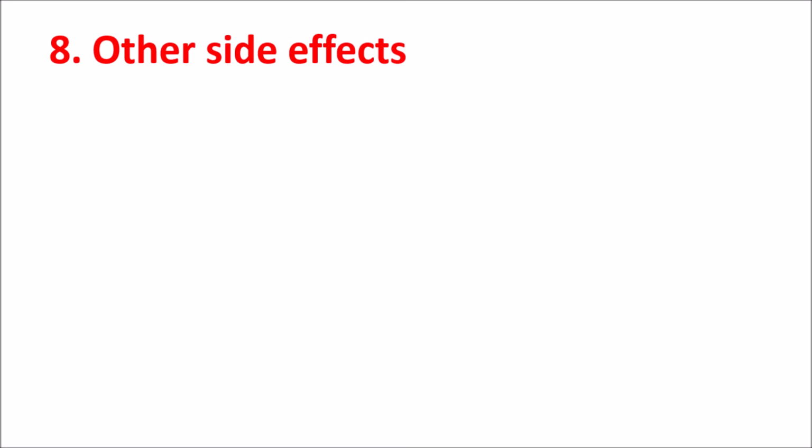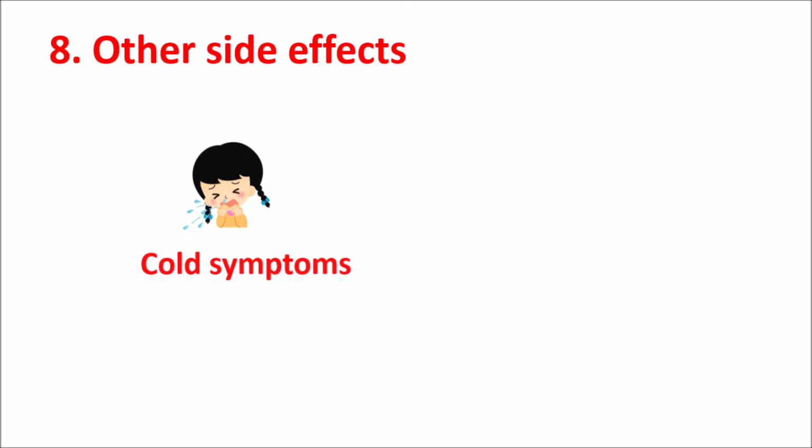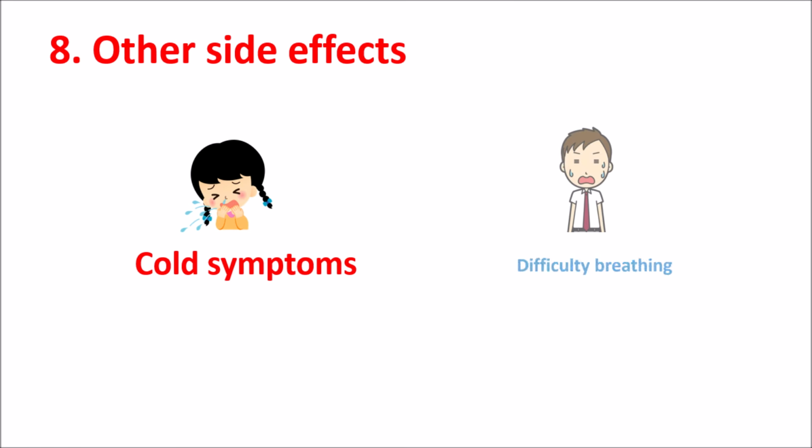Eighth one, other side effects. With use of naltrexone, we can also observe some cold-like symptoms and difficulty in breathing. These are the various side effects of naltrexone that are commonly observed in many people, but all these side effects are very mild and well tolerated. They may not interfere with the treatment with naltrexone. In most people, nausea and vomiting is observed, which can be minimized by intake of naltrexone along with carbohydrates, and central side effects like dizziness, sedation, sleepiness, and insomnia are important side effects that can be produced by naltrexone.